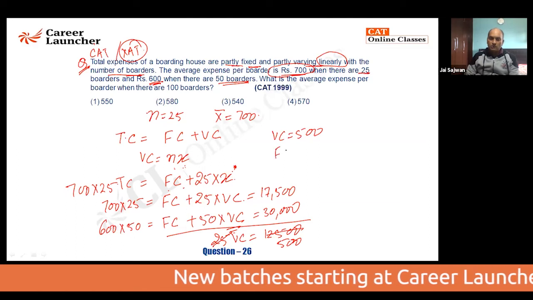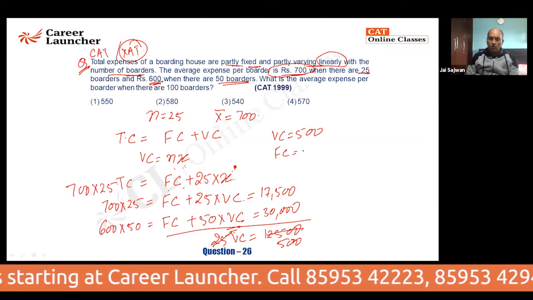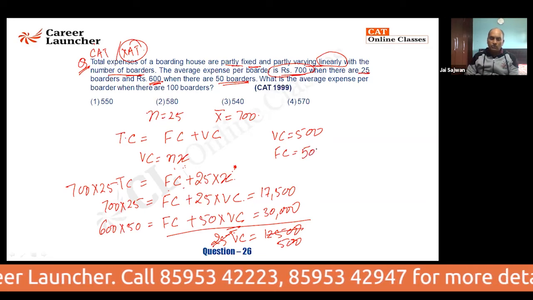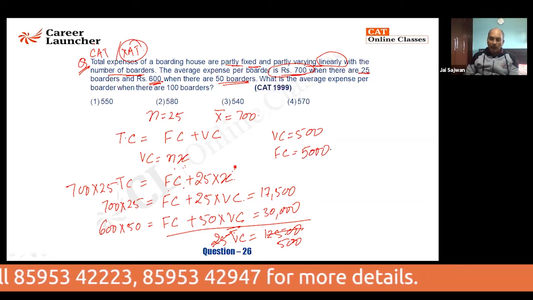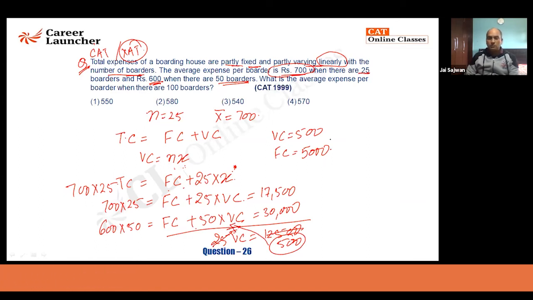What about the fixed cost? If you put the variable cost here, fixed cost is coming out to be 5,000 rupees. How come? 500 into 50 is 25,000. 25,000 plus fixed cost is 30,000. So that comes out to be fixed cost is 5,000. I hope it is clear.